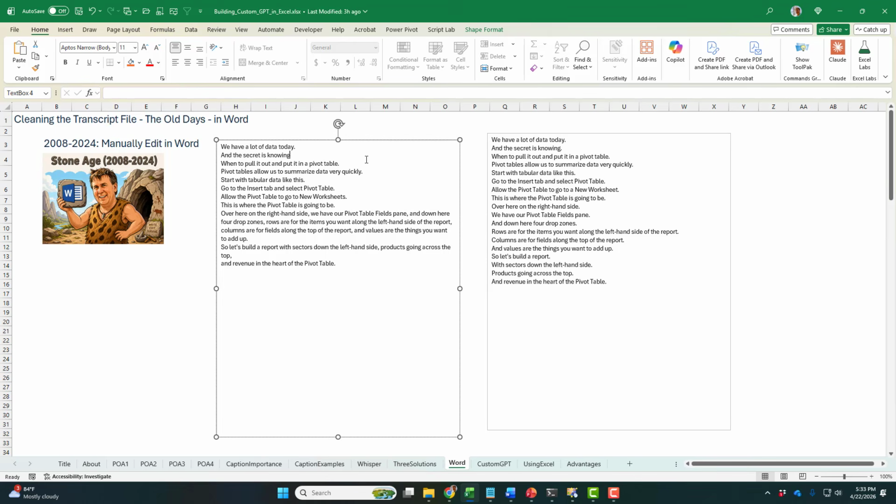And the secret is knowing, right? So grammatically this isn't correct to capitalize the and, but it creates better captions. And those captions match what I say. Pivot tables allow us to summarize this data very quickly, start with tabular data like this. All right, and just going through and fixing things line by line by line.